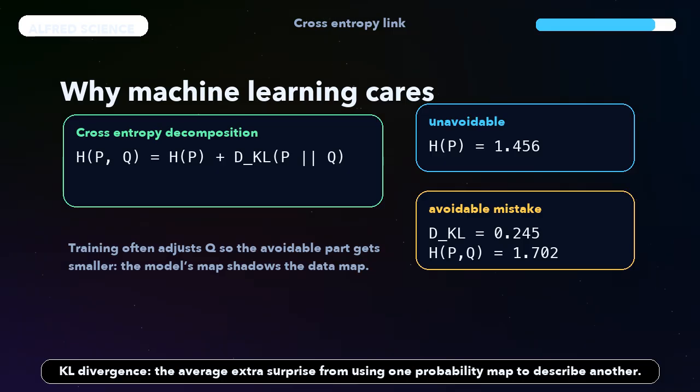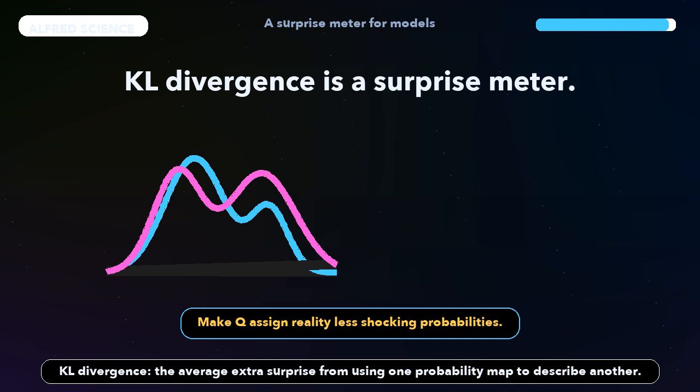So KL divergence is a surprise meter. Not how far apart are two shapes, but how expensive is it when the model bets against reality? A good model does not predict every single event perfectly. It gives the real-world probabilities that make the next observation feel much less surprising.